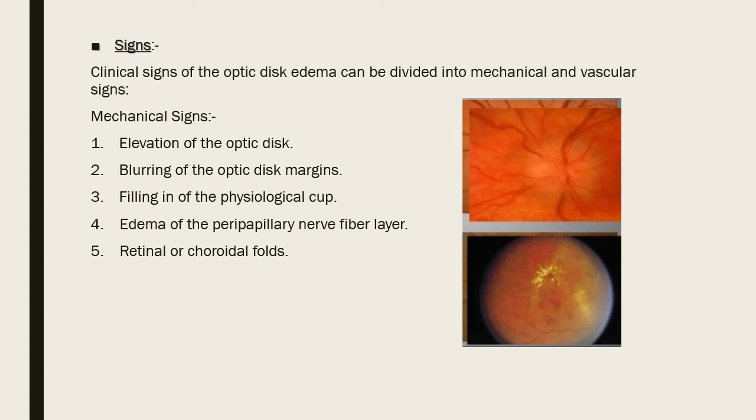So what we have seen: parallax, margins getting blurred, and obscuration of the cup. These are mechanical changes. Then there will be edema of the peripapillary nerve fiber. So is it restricted to the disc? No. The peripapillary retina will also bear the brunt of the edema, and there will be lines and folds in the retina and the choroid, in the form of retinal or choroidal folds. And we have seen here, this diagram shows the macular fan, with exudates deposited in a fan pattern or star pattern.